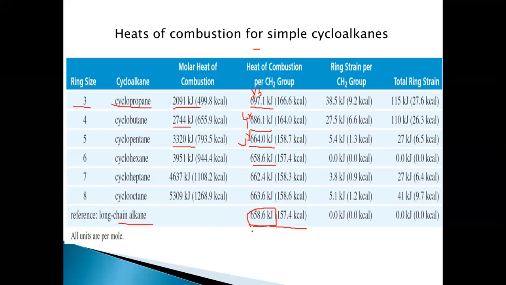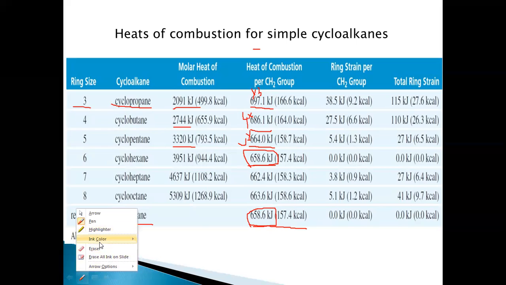When we observe this, this is the same value as for an unstrained long chain molecule. This 658.6 means it is totally relieved from strain. See, I've circled this one. It is totally relieved from strain, which means there is no strain in the molecule, as this is the reference for a long chain, that is, an unstrained molecule.